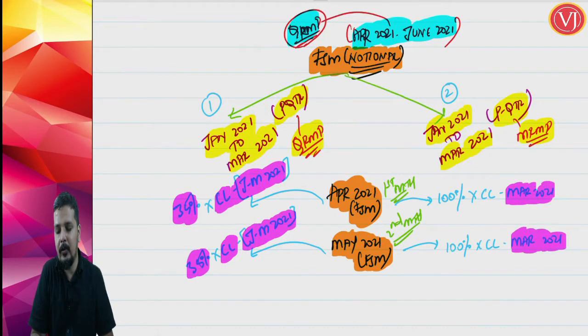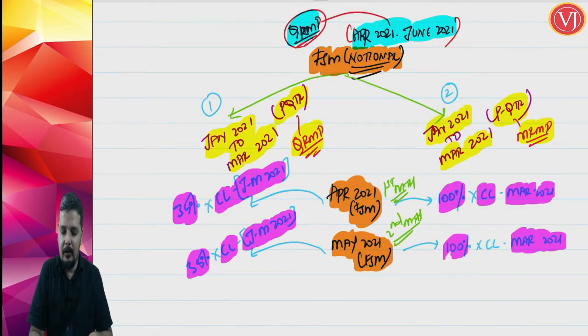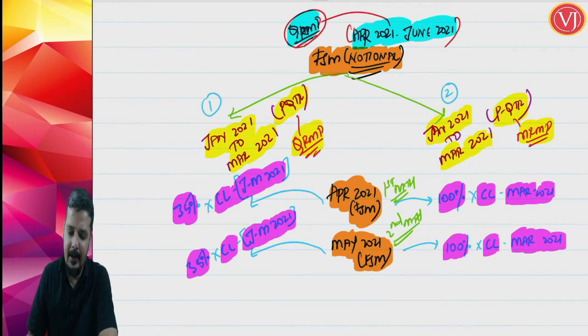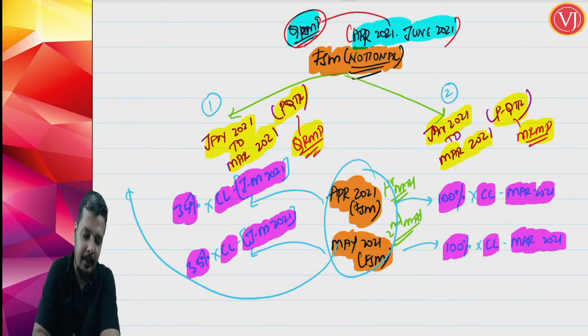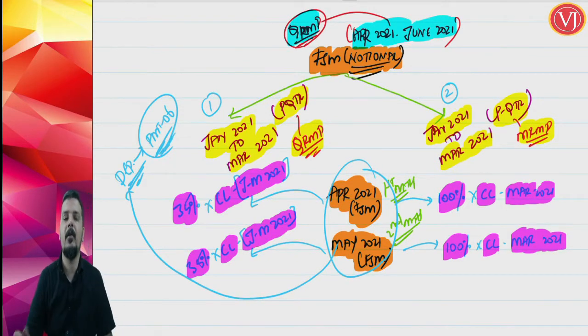When you are referring to March 2021, you are making the payment for a month based on some other month. So it will be 100% of cash liability of March 2021, both for April 21 as well as for May 21. And friends, one more point you have to understand: whenever you are going for this payment, it will be deposited, it will not be offset, in a special form called PMT 06, and till your quarterly GST 3B is filed and the payment is offset, you cannot take the refund of this amount, you cannot use this amount for any other purposes as well.